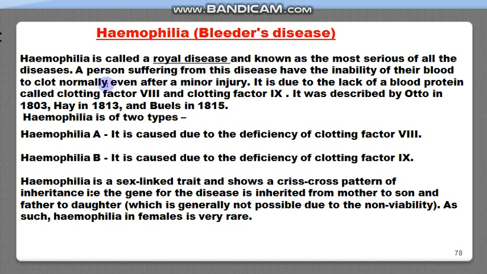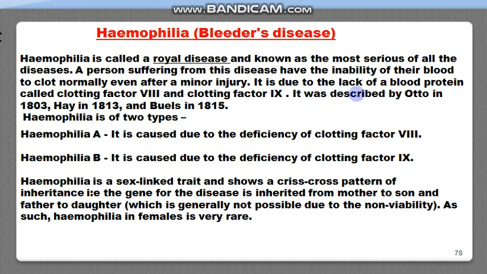In this disease, a person has the inability of their blood to clot normally even after a minor injury, and it is due to the lack of the blood proteins called clotting factor 8 and clotting factor 9.